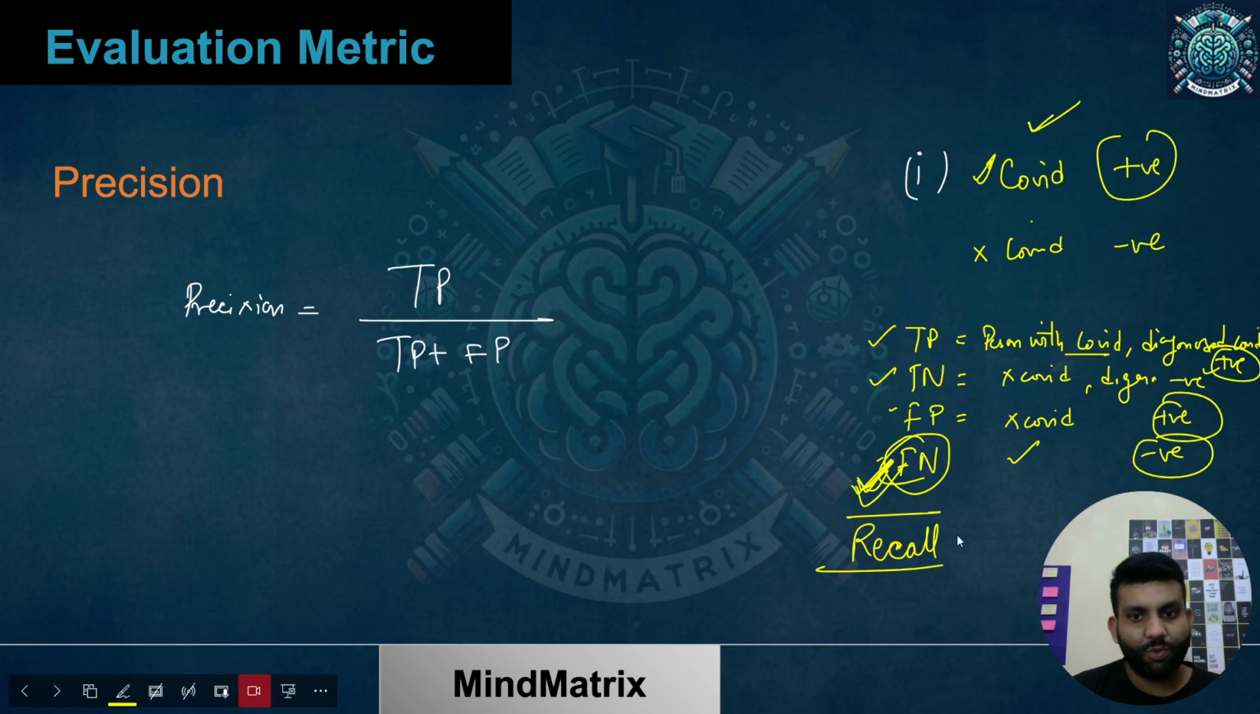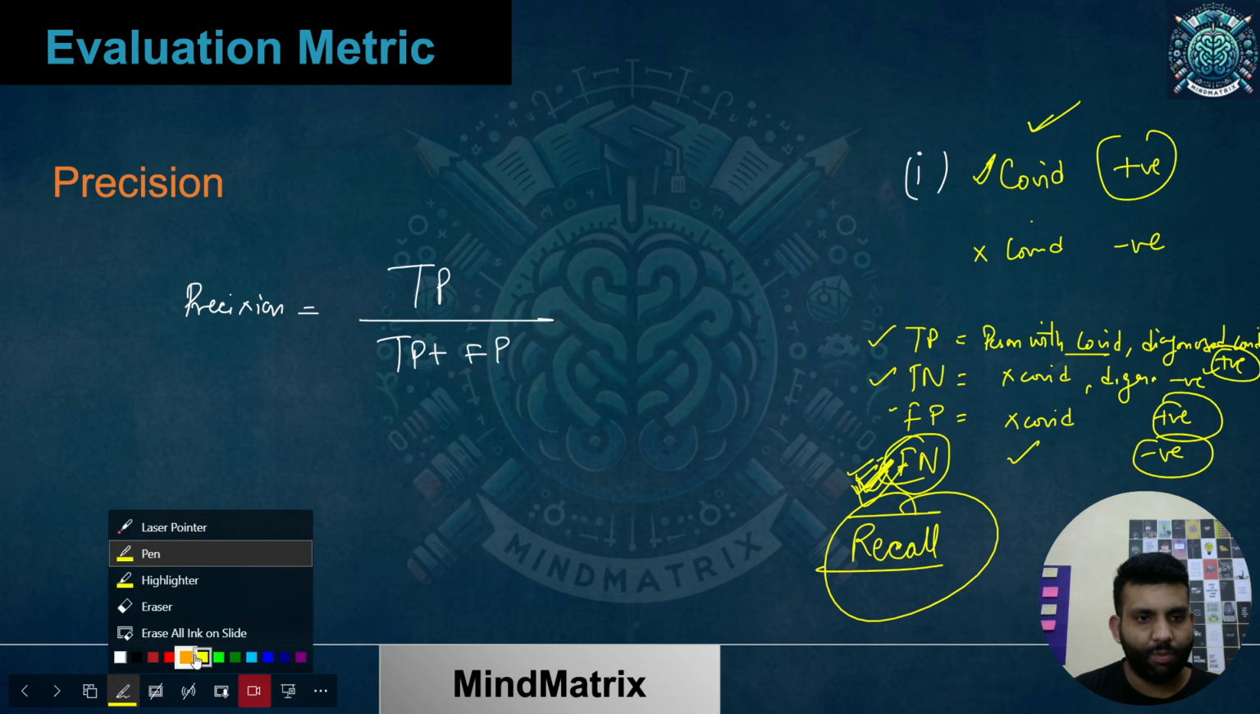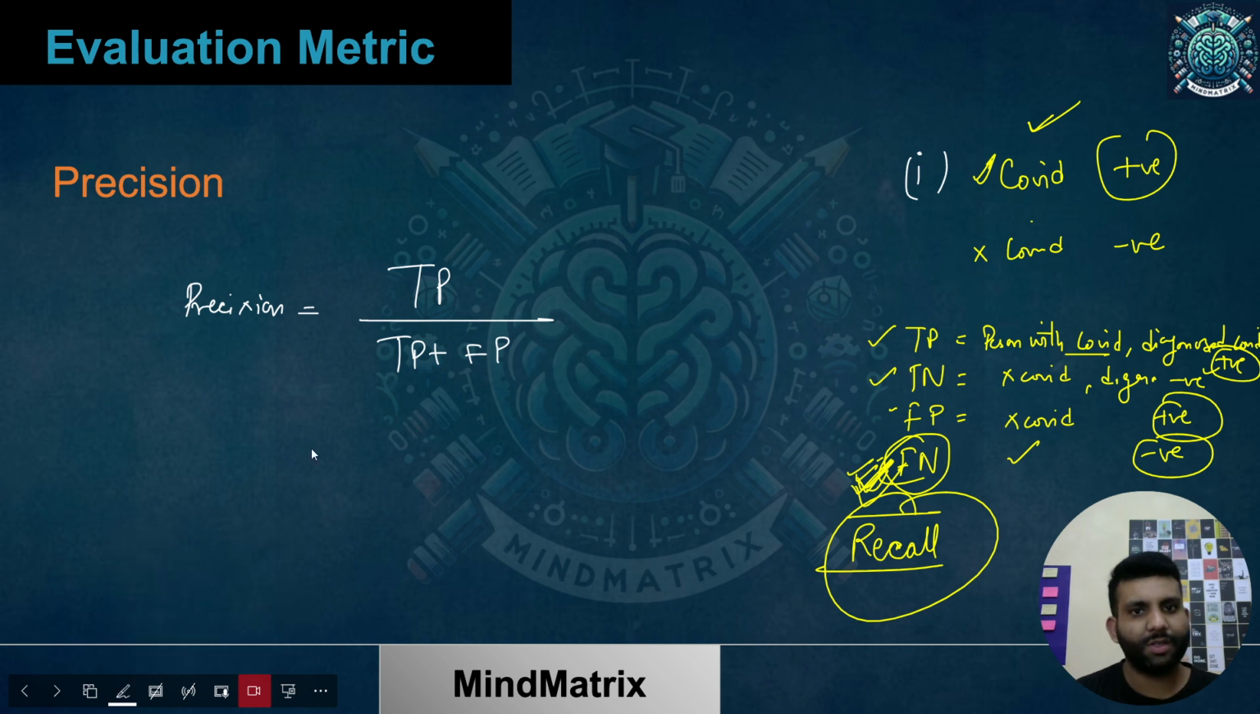Okay, so this was for the recall, that false negative is important. Now let me talk about the other one, which is our precision. Let's suppose YouTube recommendation. I'm talking about YouTube recommendation. Now let's talk about each of these.